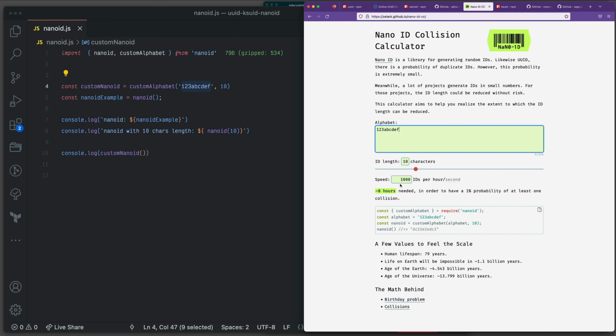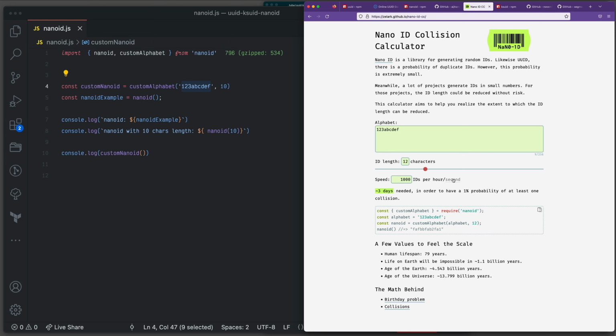Let's go here. Now if you look at this amount of characters, these are the allowed alphabets or characters, the length is 10, and if we create 1000 IDs per hour, it requires around 8 hours to have a 1% probability of one collision. But think about it, if I just move to 12 characters, it takes 3 days, even if I create 1000 IDs per hour.